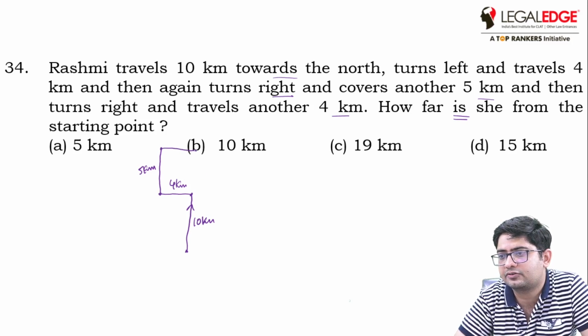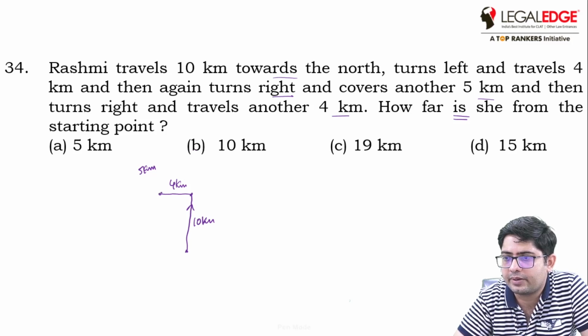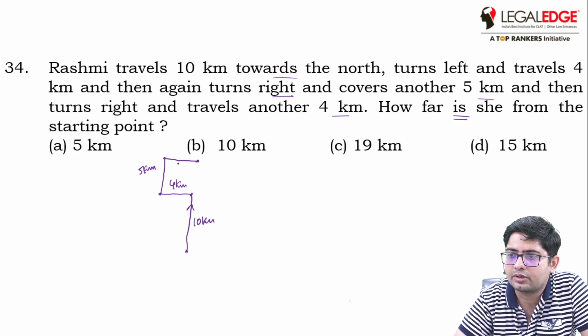If I reduce the distance, that would be better. Let's suppose this is the 5, then she turns right 4 kilometers.